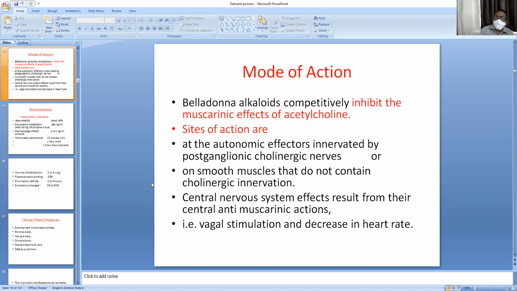It also inhibits the CNS effects of secretions and decreases the vagal stimulation, thereby reducing the heart rate. So this is the main action of datura. It inhibits the muscarinic effects, that means anticholinergic effect.